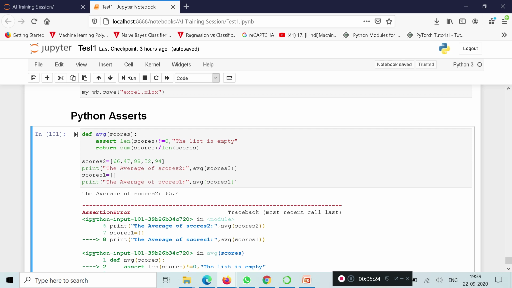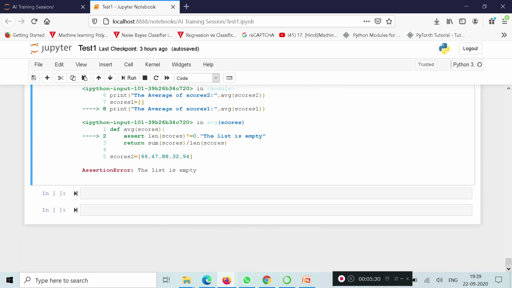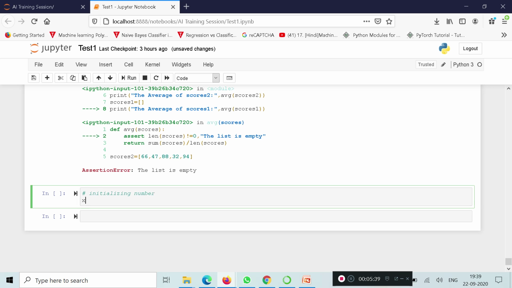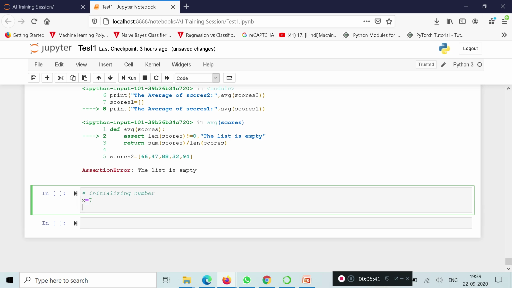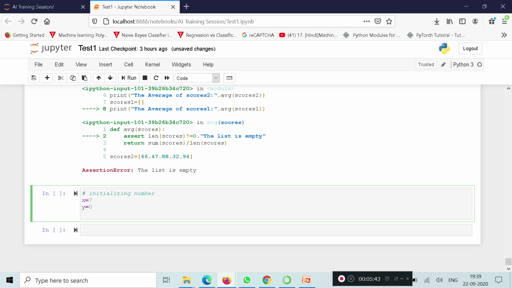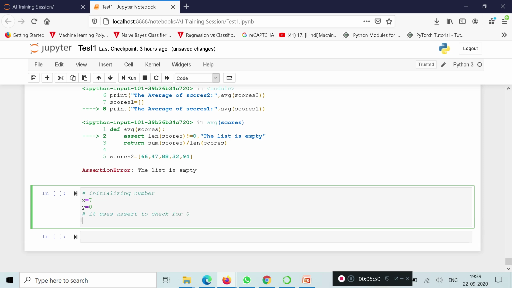This example shows the divide by 0 error in the console. First, initializing the numbers: x is equal to 7, y is equal to 0. It uses an assert check for 0.